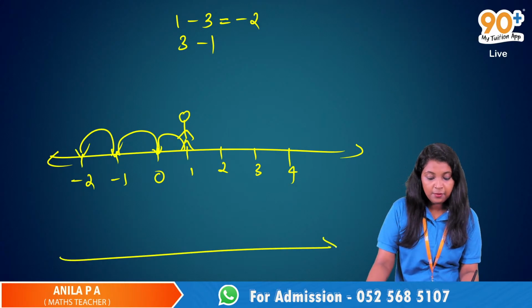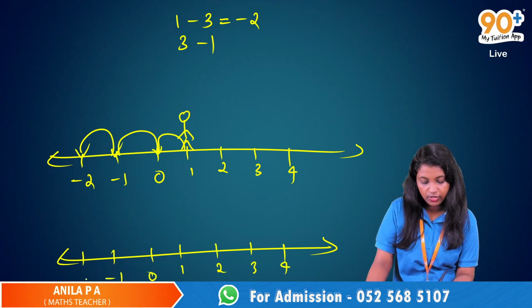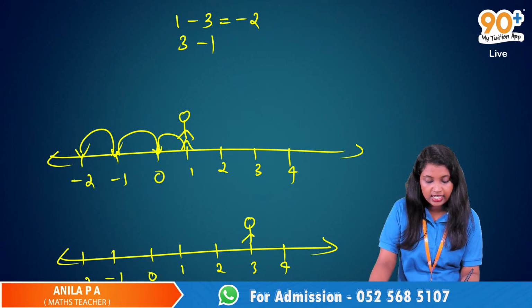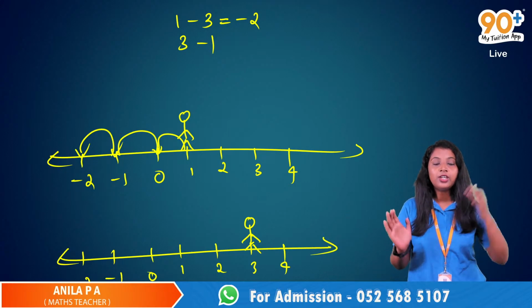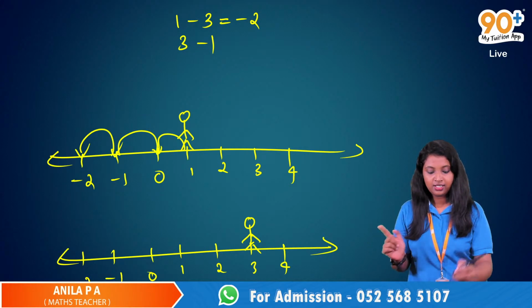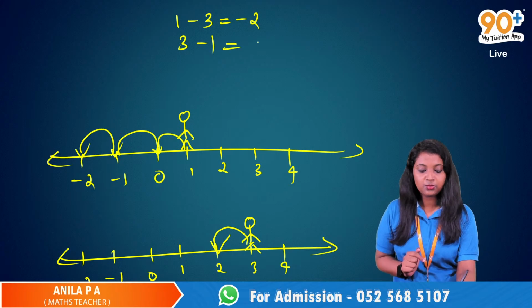And what about the second one? It is 3 minus 1. So here I have 1, 2, 3, 4, and here 0, -1, -2, and all these things. Now it is 3 minus 1. I am standing on this 3 and I have to find 3 minus 1. So do I have to move left side or right side? Ma'am, you have to move left side. So here it is plus 2.